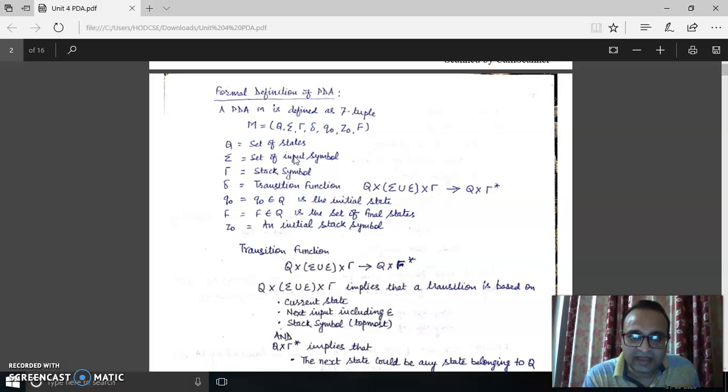Tau is the set of stack symbols and Z0 is a special symbol known as the initial stack symbol. So the machine is represented by the 7 tuple: Q, sigma, tau, del, Q0, Z0, F.